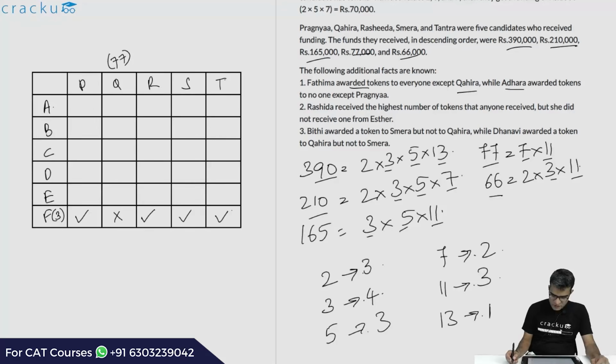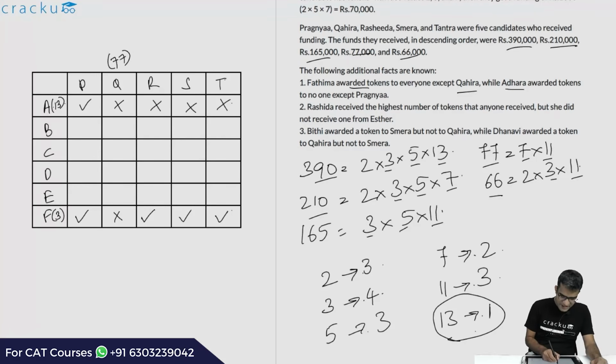A awarded tokens to no one except Pragya. So A awarded only 1 token. So A has to be 13, which came only once. And A awarded a token to Pragya but not to anyone else. This would again tell us that Pragya has to be the multiple of 13, so this is 390.